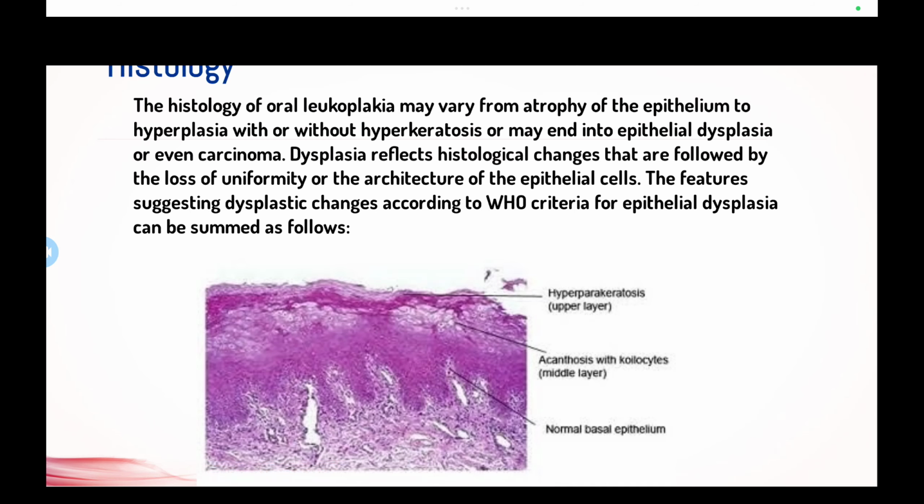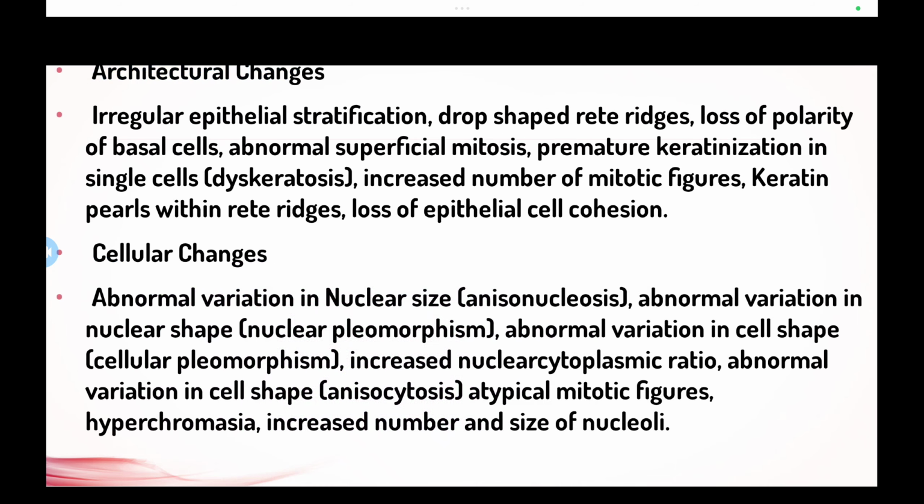Histology. Histopathologically, it is seen as keratosis in the upper layer, acanthosis with koilocytes in the middle layer, and normal basal epithelium. Now these are the specific points you should know about leukoplakia: architectural changes, cellular changes, and the abnormal variations.